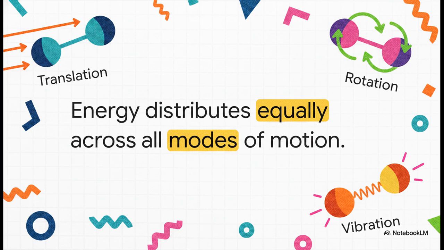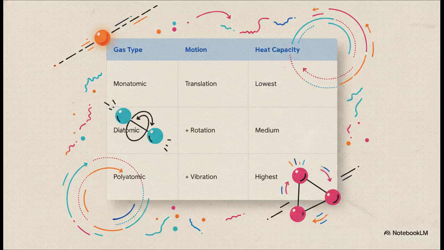The energy gets spent equally on moving side to side, which we call translational motion, but also on spinning or rotating around, and even vibrating back and forth like a tiny spring. Temperature ultimately is just the measure of all this chaotic, total motion. Let's see how this actually plays out across different types of gases.